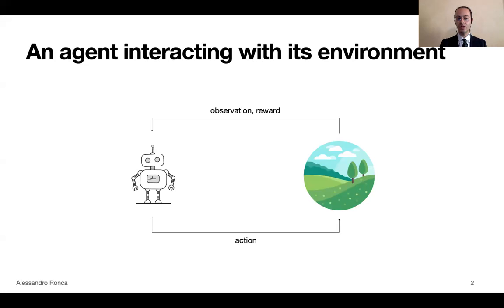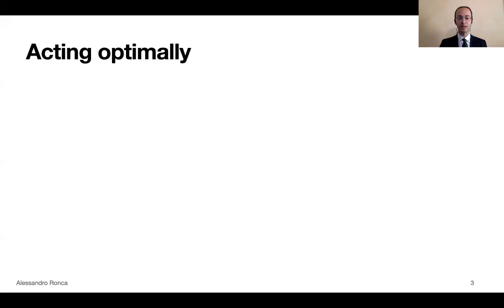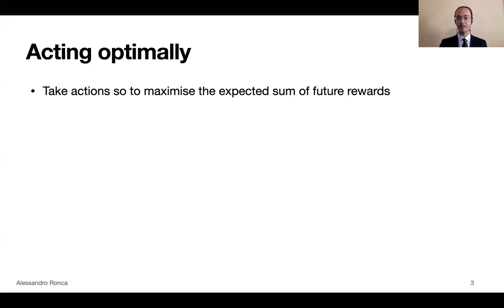Observations give an idea to the agent about what's going on in the world. And rewards are real values that the agent has to try to maximize. Indeed, we want the agent to act optimally. That means that the agent has to take actions to maximize the expected sum of future rewards.